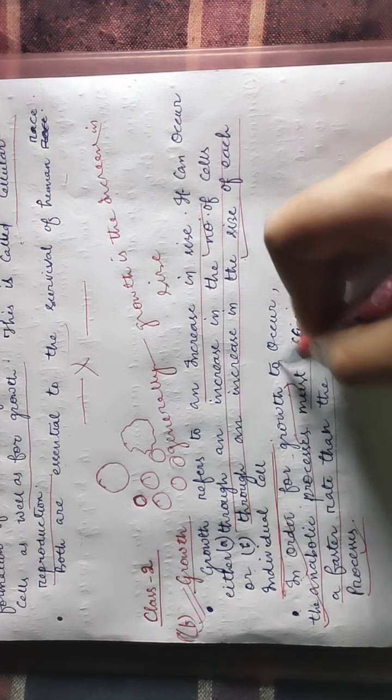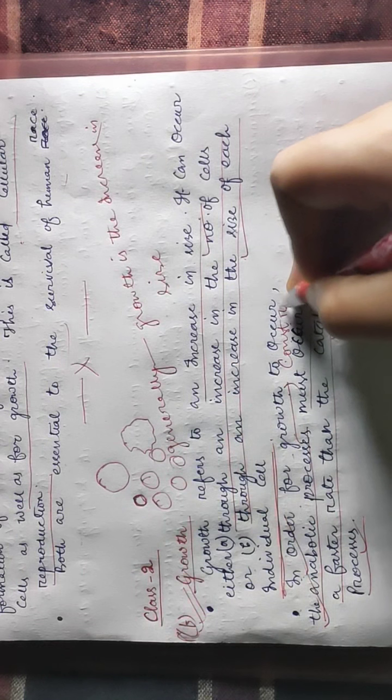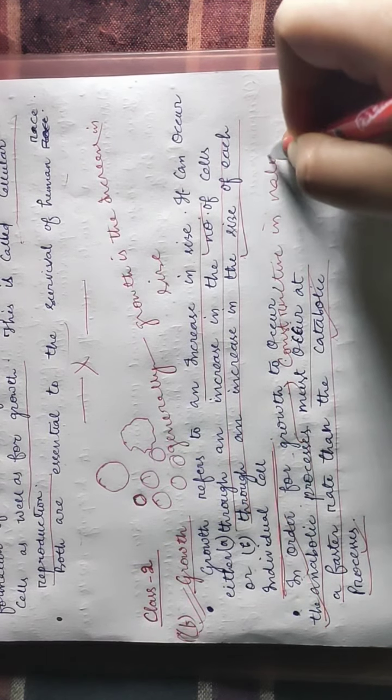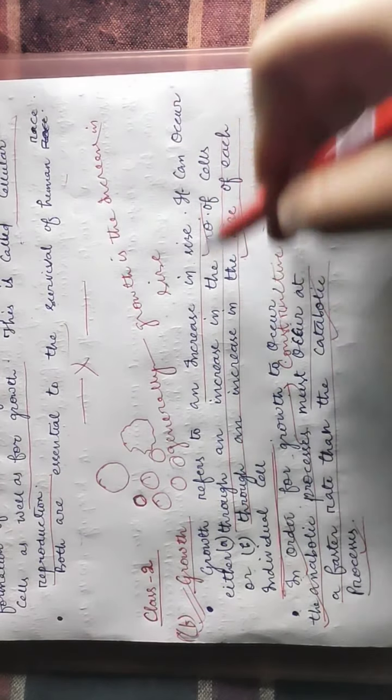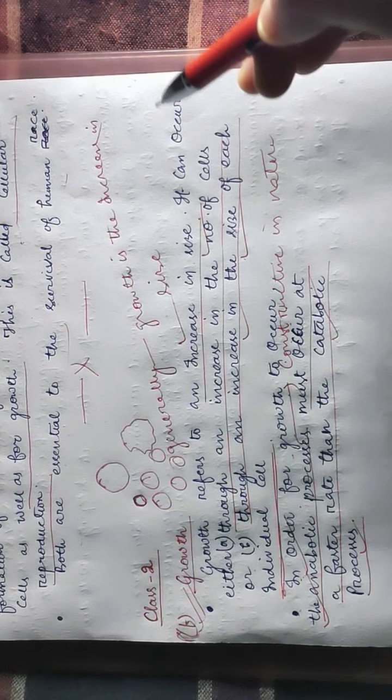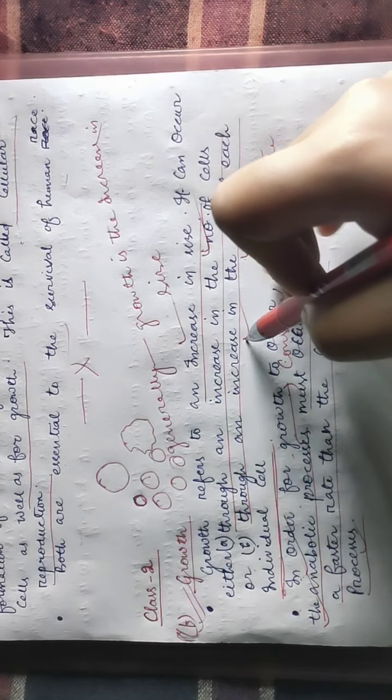I told you in the last class that the anabolic process is constructive in nature. Growth simply means an increase in size, an increase in the number of cells, and an increase in the size of the individual cell.